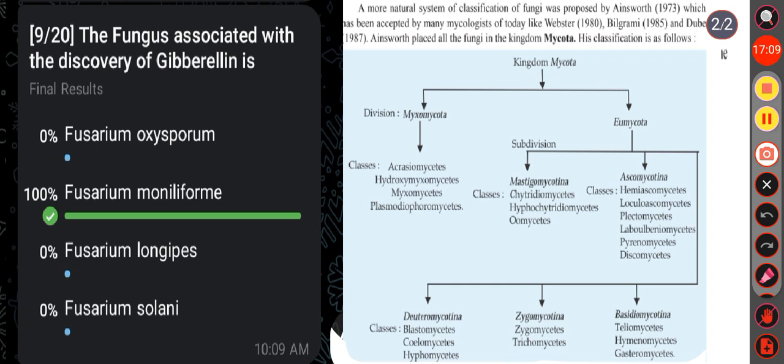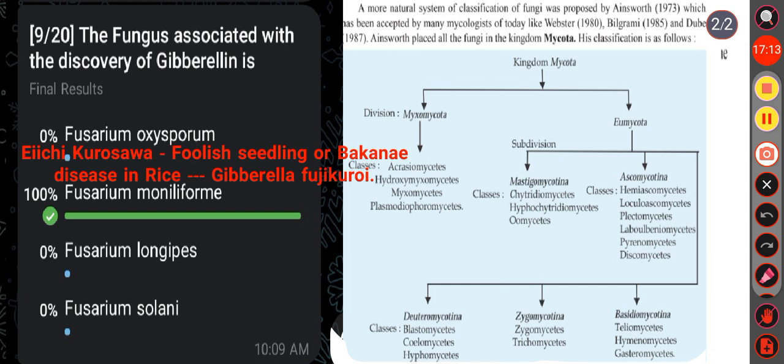We know the plant hormone gibberellin was discovered in 1926 by Japanese botanist Eiichi Kurosawa while investigating the foolish seedling or Bakanae disease in rice caused by the fungus Gibberella fujikuroi, also known as Fusarium moniliforme. So here the correct answer is option B.